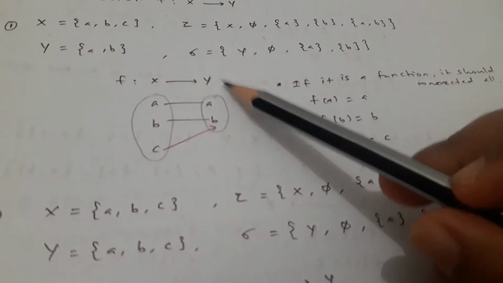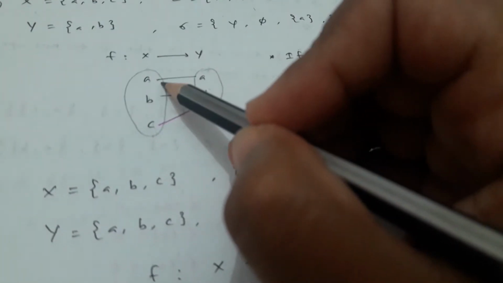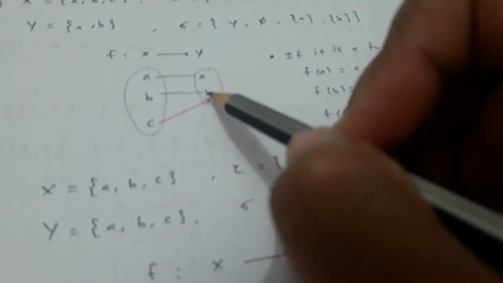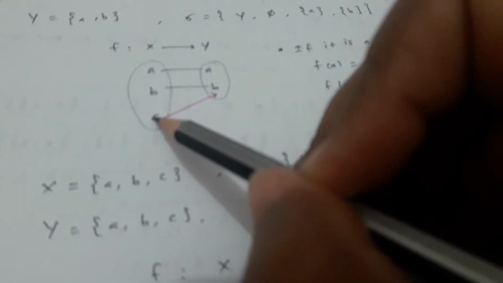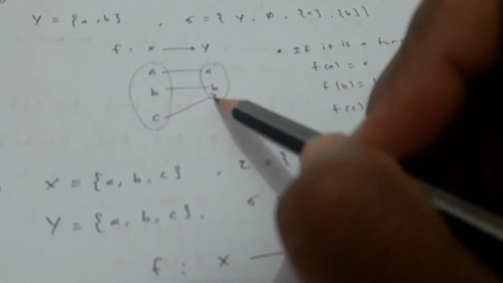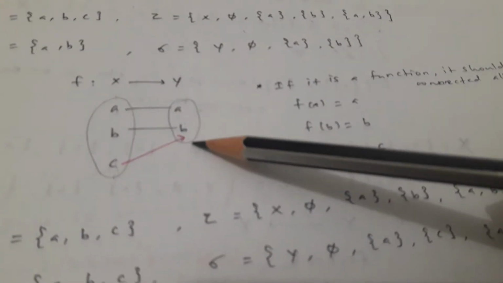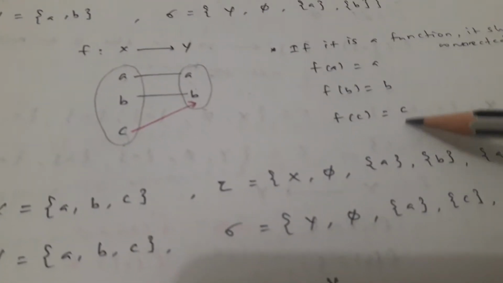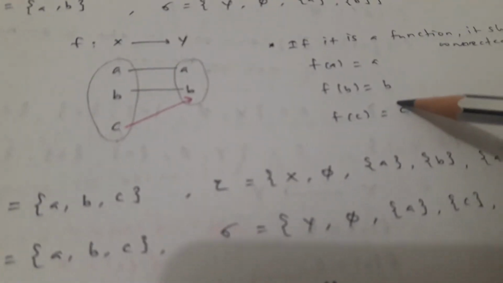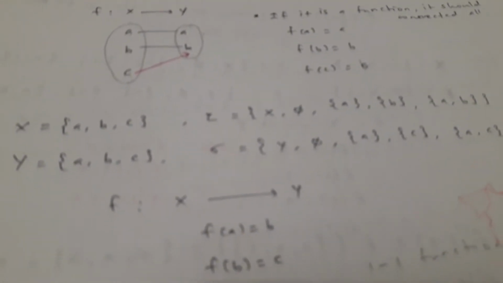Now f is from X to Y, where X is {a, b, c} and Y is {a, b}. So we define f as a to a, b to b, but we have one remaining. If it is remaining, it is not a function. If it is a function, we have to connect that one as well. So f of a is equal to a, f of b is equal to b, f of c is equal to c or b or whatever. If it is a function, we need to connect all.